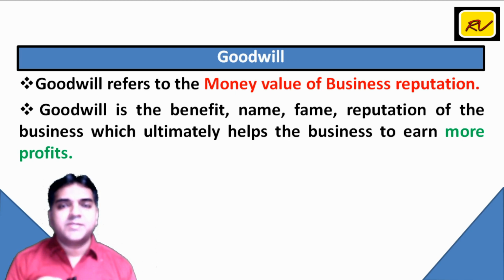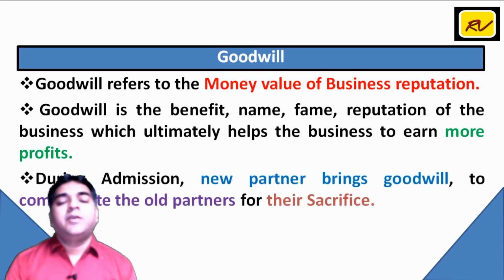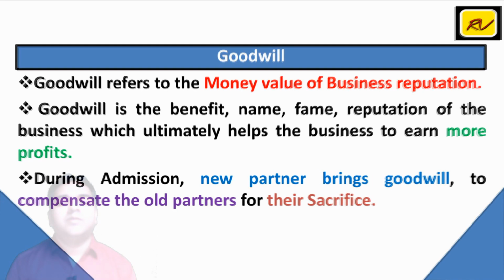This means the old partners will sacrifice their part of profits in order to share their profit with the new partner, and accordingly, during admission, the new partner brings goodwill and compensates the old partners for their sacrifice.